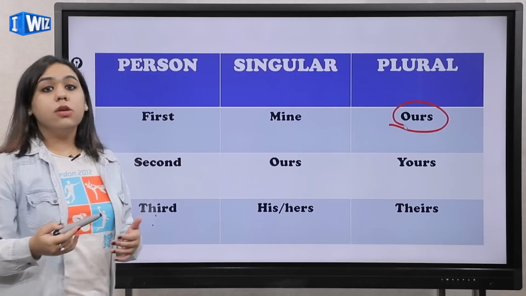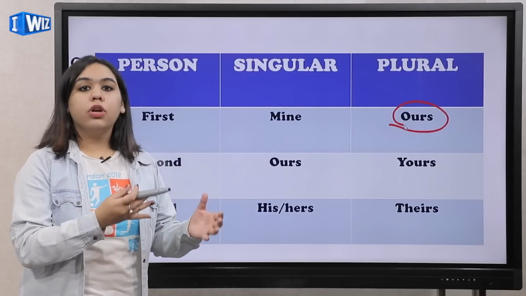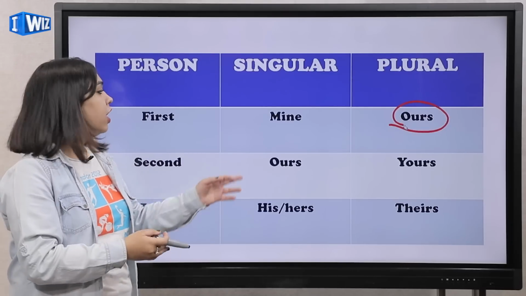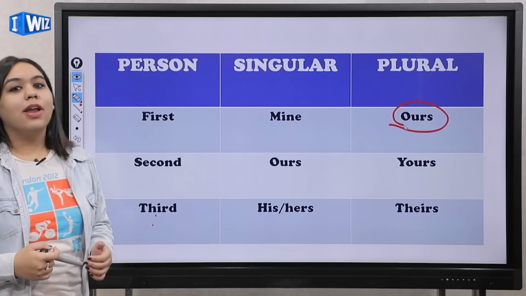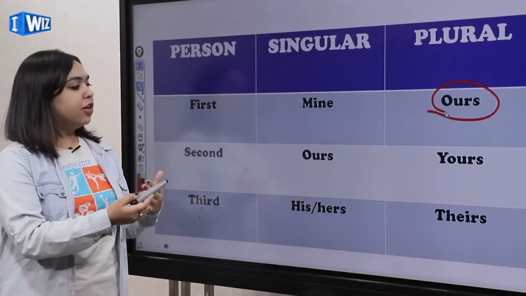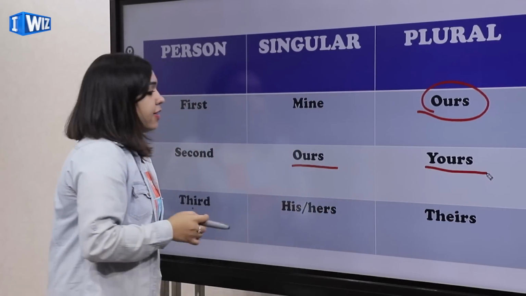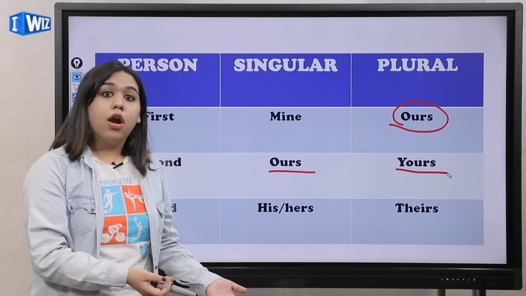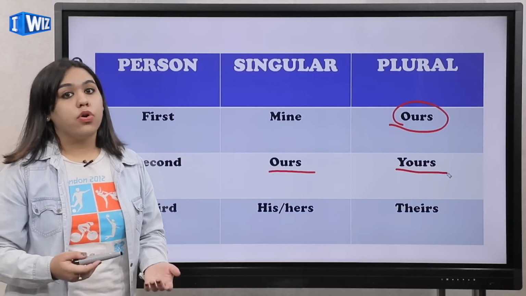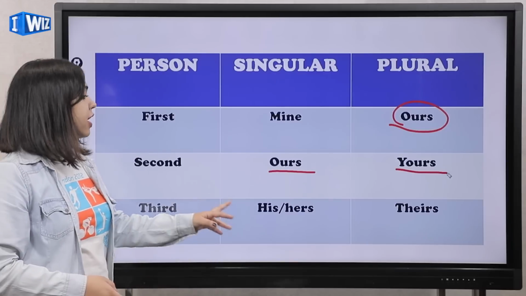Okay, so as and when the subject or the pronoun changes from singular to plural, you are going to change the pronoun as well. And in this second person we are going to use ours and yours. Okay, this house is ours, that house is yours. So the third person, his, hers.